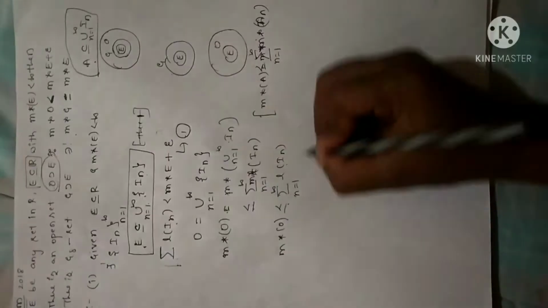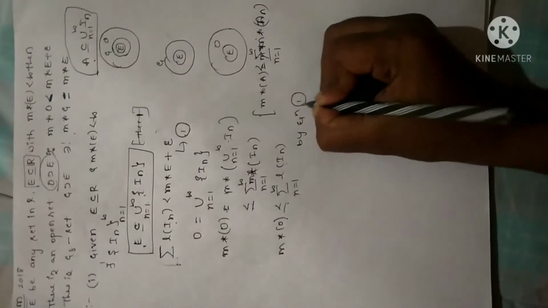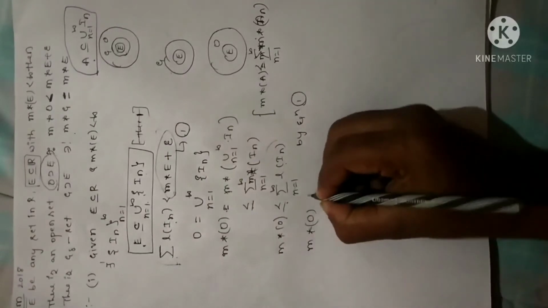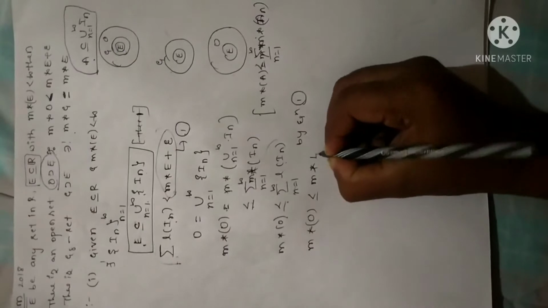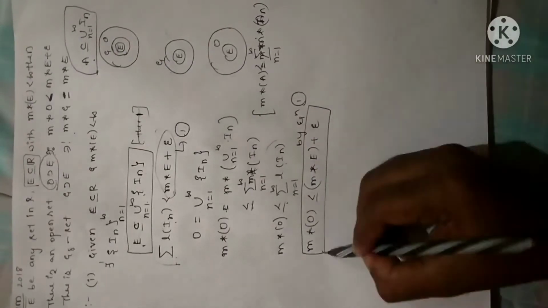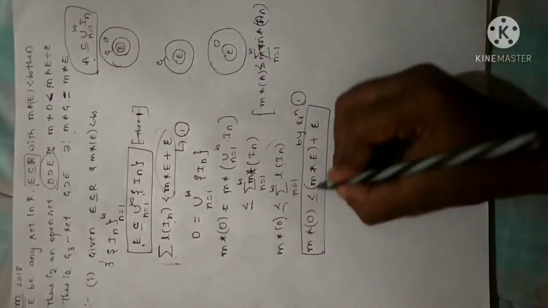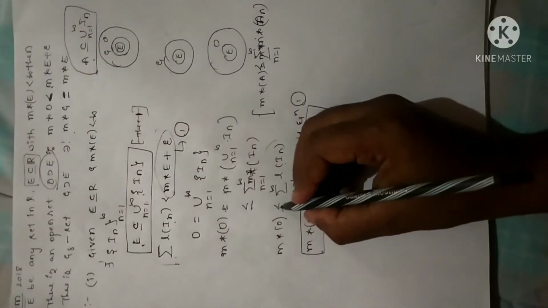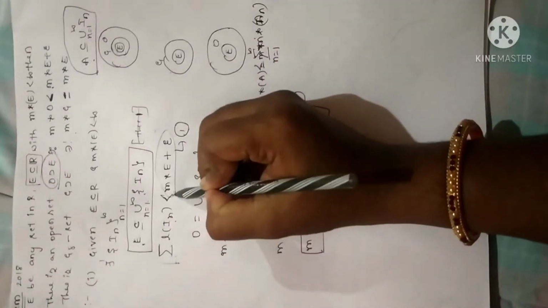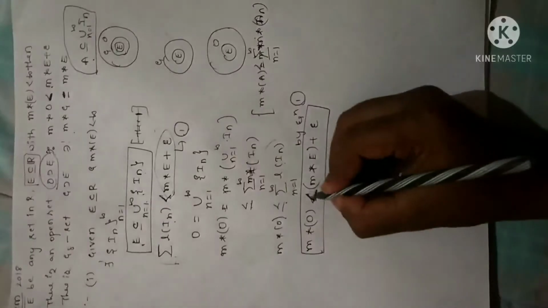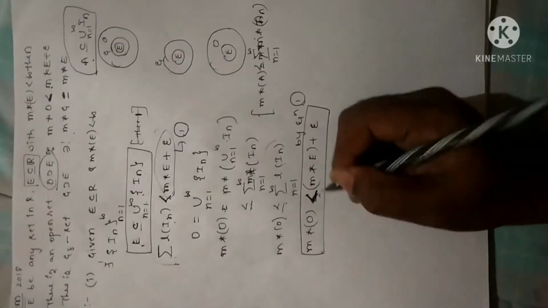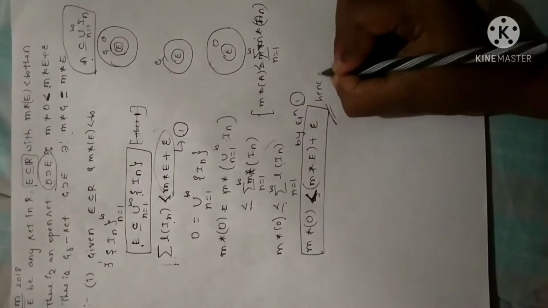So m star of O is less than or equal to length of In, which we have assumed by equation 1. I can replace this with the given expression, right? That is, m star of O is less than or equal to m star of E plus epsilon by equation 1. So this is the proof of the first. And remember, here you are not going to get less than or equal to. Clearly it is less than, because this expression is clearly less than, it is not equal to. So that is the reason less than or equal to will become less than here. You should not put equals here. Remember, this follows the proof of first.